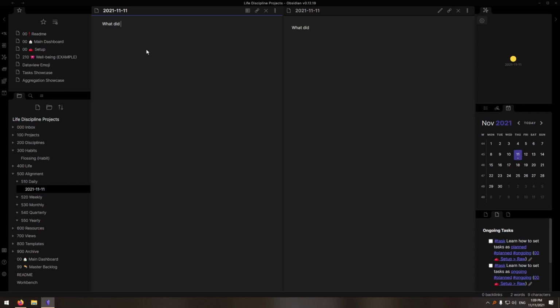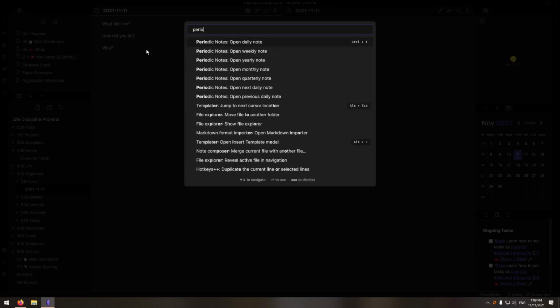Templates here will help immensely to reduce overhead. To do monthly, quarterly, and yearly alignment, you will have to open up the command palette and look up the command under periodic notes.